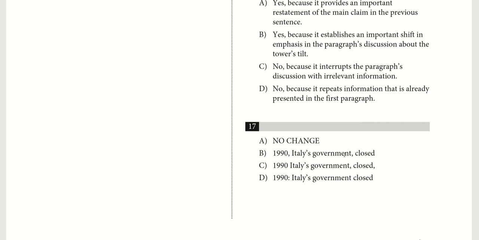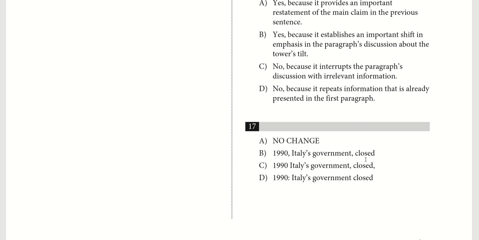This doesn't seem like a really good option, because now you're surrounding Italy's government with two commas. We do this when you're providing some kind of qualification of a noun that was said before, which isn't the case here. Italy's government doesn't in any way describe 1990. So it seems like an awkward insertion of this comma. Plus, if we start on something with commas, the sentence should be able to make sense if we removed it. And if we remove Italy's government and just do "in 1990 closed," that doesn't make sense.